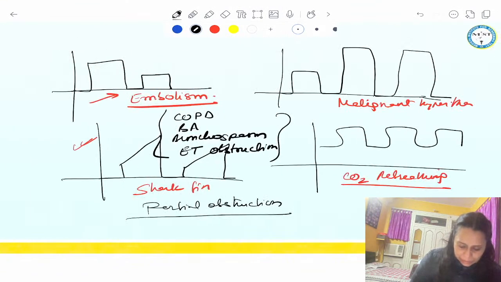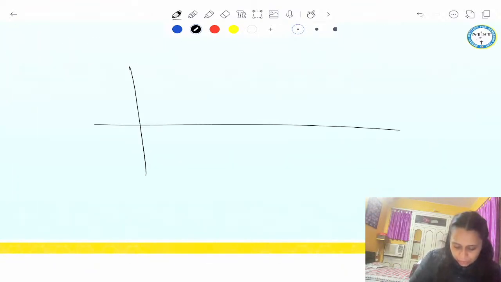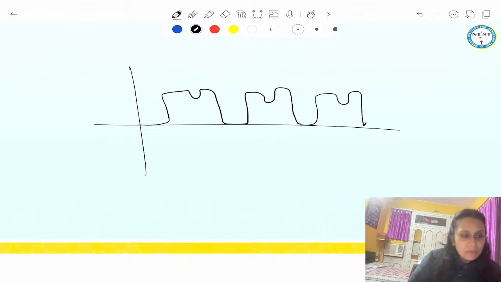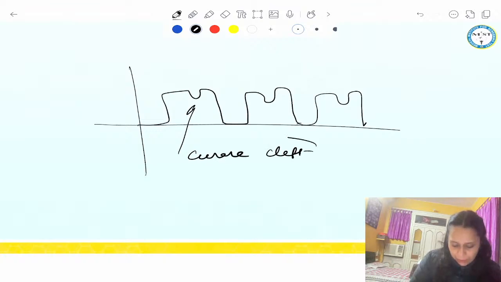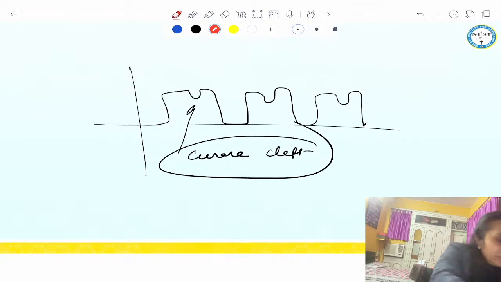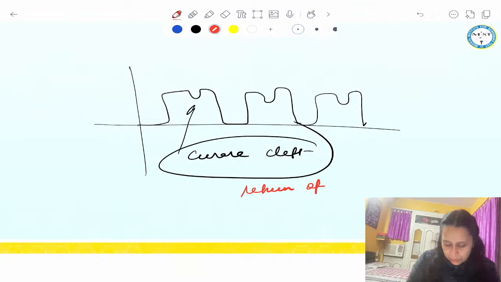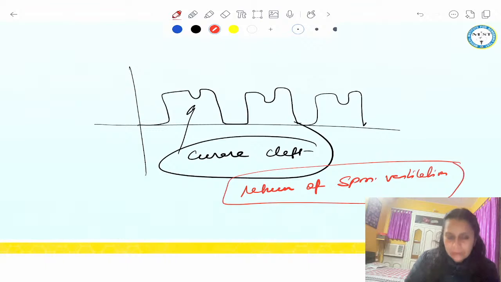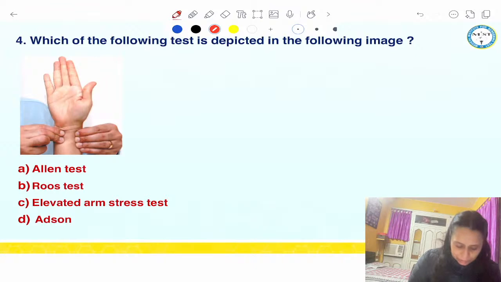Okay, now guys, one important graph which someone mentioned: if this cleft appears in the graph, this is curare cleft. Curare cleft means return of spontaneous ventilation. Got it? So keep it in mind. When this happens intraoperatively, we repeat a dose of neuromuscular blocking agent. Okay, very nice. So coming to the next question.